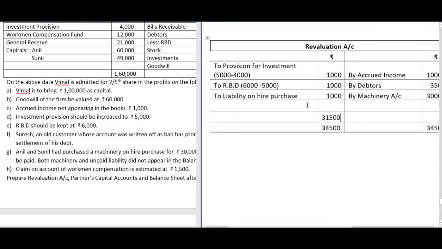Okay, you know that this profit or loss, whatever that is there in this account, that is earned by the old partner. So it belongs to the old partner. You have to distribute this only to the old partners, as to capital account. It has to be transferred to their capital account. Now we have here two old partners.